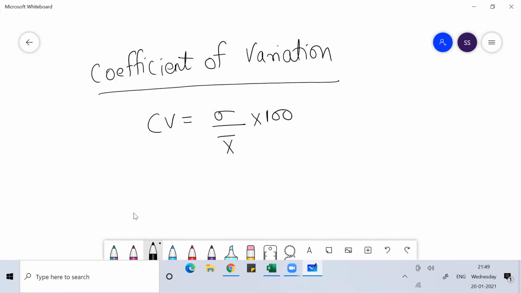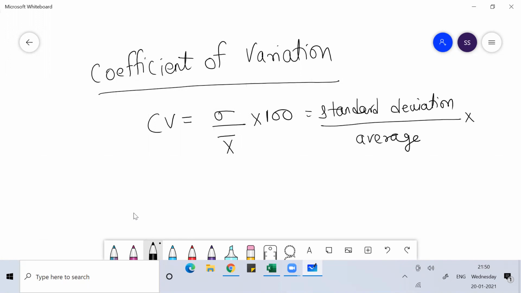The formula of coefficient of variation is standard deviation by average, into 100. When you look into this formula, it basically measures consistency, because here we relate two things: standard deviation, which talks about risk, and average, which talks about return.